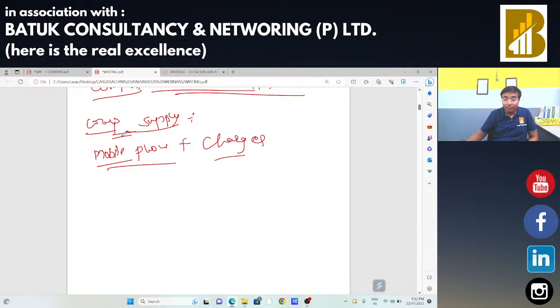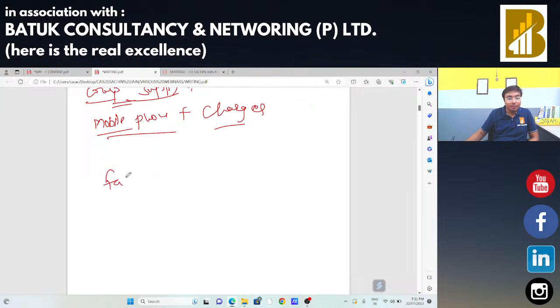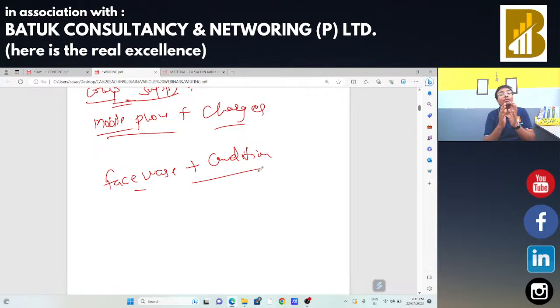Suppose I say that along with the face wash, the conditioner is free, or I am going to sell that particular face wash and the conditioner for an amount of 500 rupees. So these are not naturally bundled; they can be consumed separately. That type of supply should be considered as your mixed supply. Where it is natural, that is called your composite supply, and the other supply is your mixed supply.